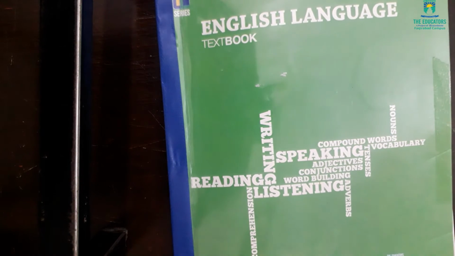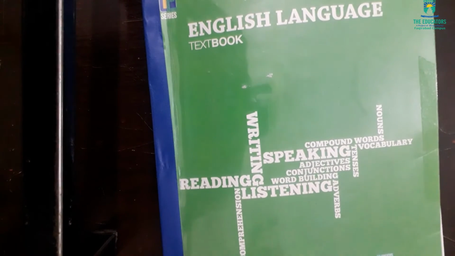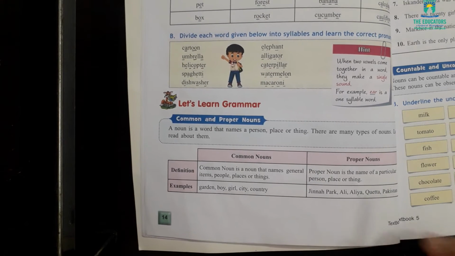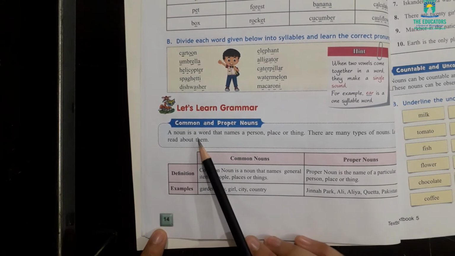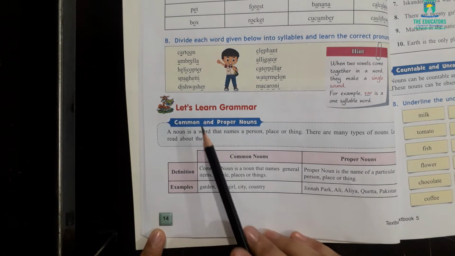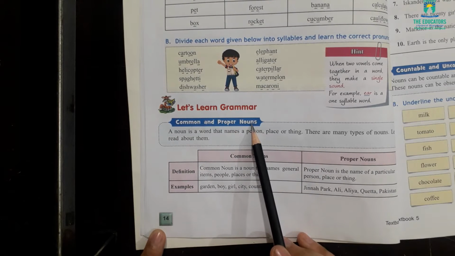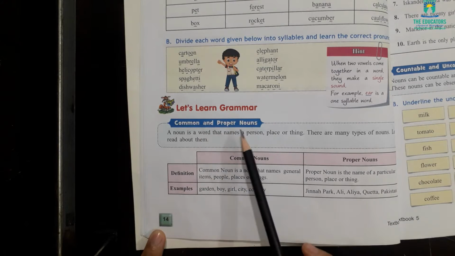So just open your English language textbook. Open page number 14. On page number 14, we have a topic related to grammar, and the topic is common and proper nouns. This is our topic of concern for today. Today we are going to study about common and proper nouns.